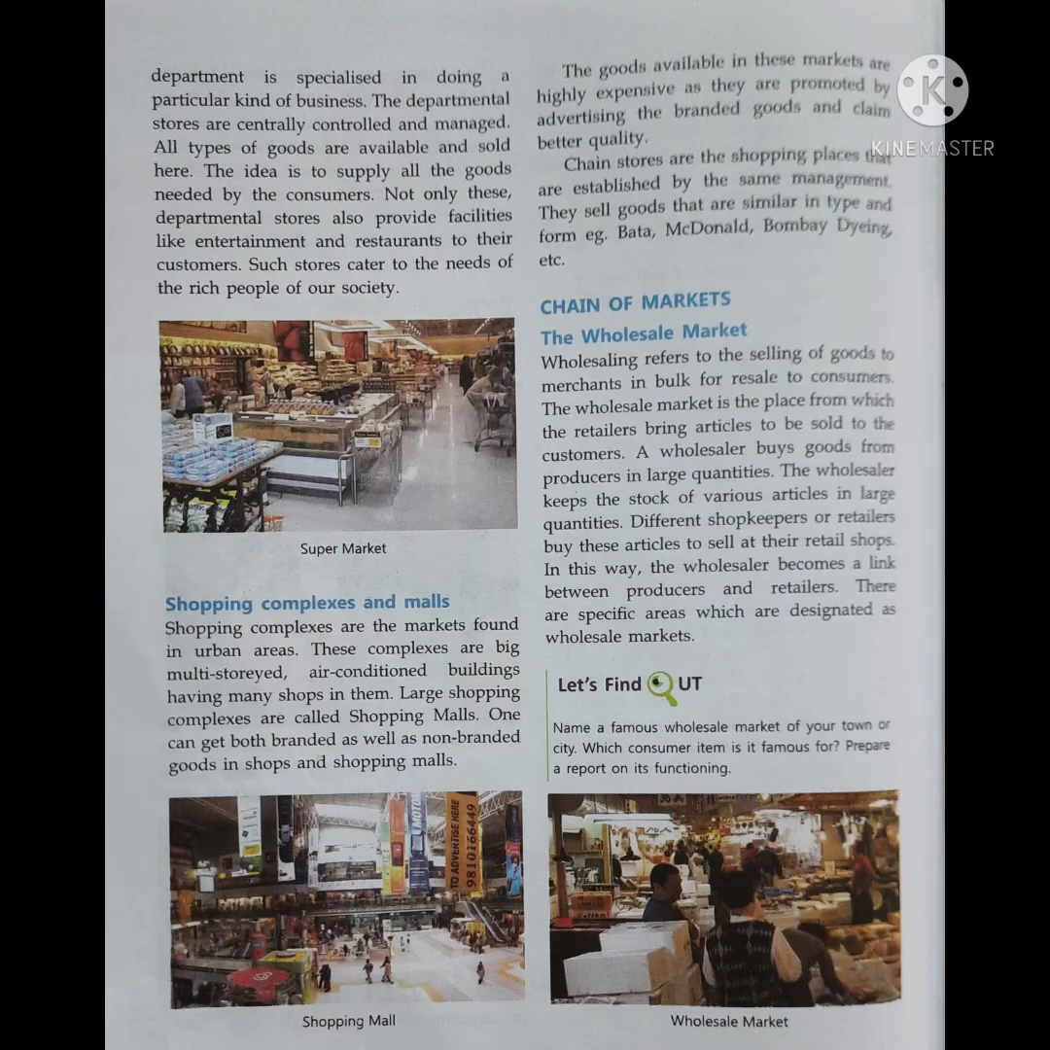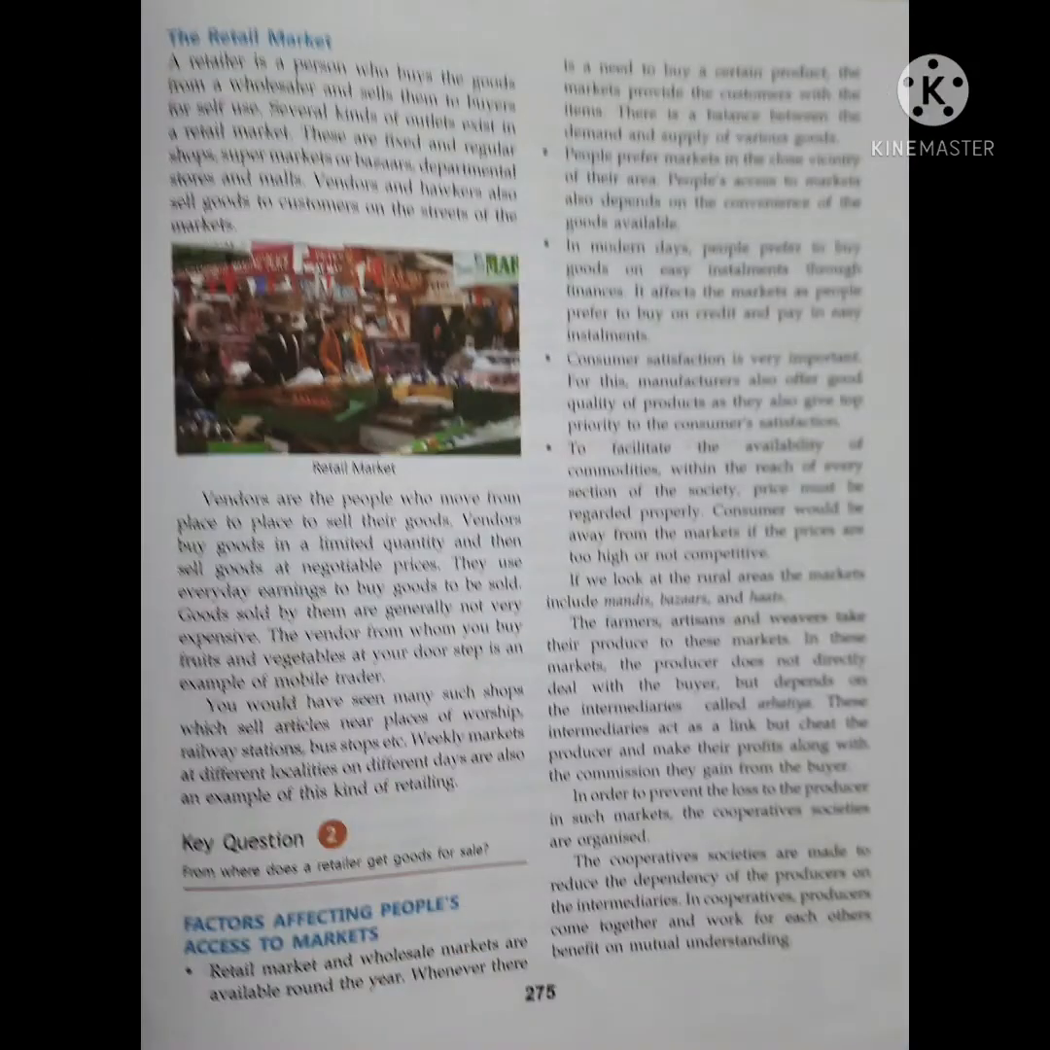The wholesaler keeps the stock of various articles in large quantities. Then different shopkeepers or retailers buy these articles and sell from their retail shops. So in this way the wholesaler becomes a link between the producers and the retailers. So there are certain areas which are designated for the wholesale market. Now children, we will take up the retail market.